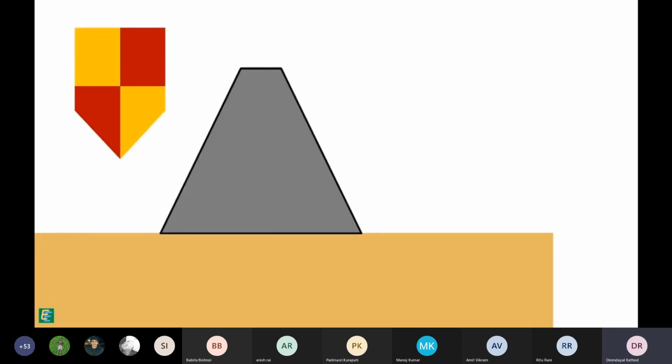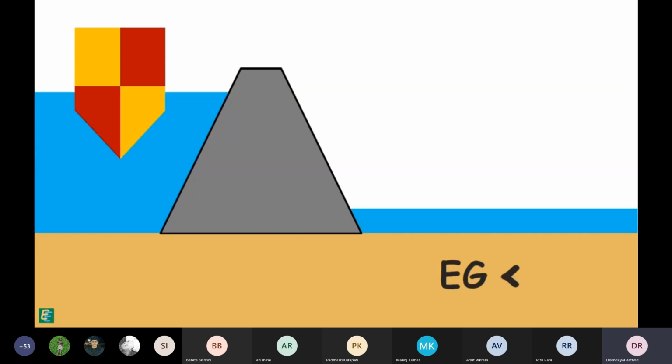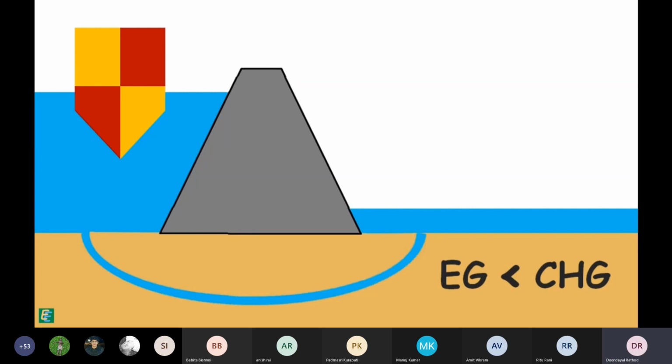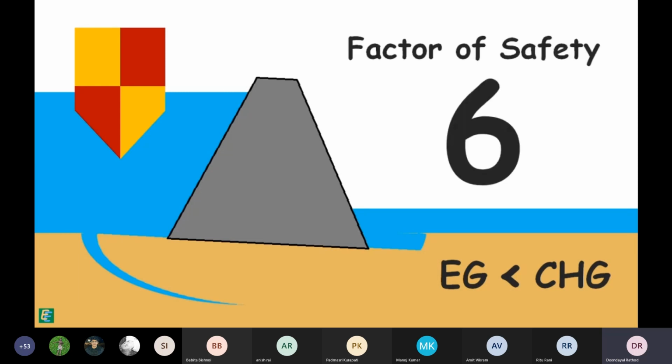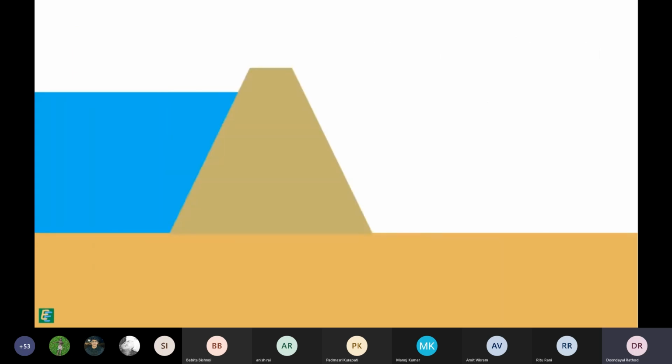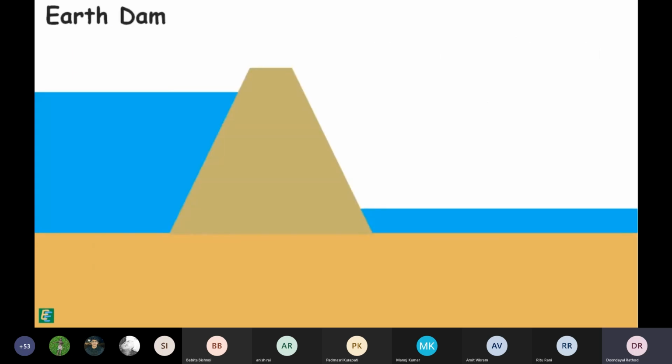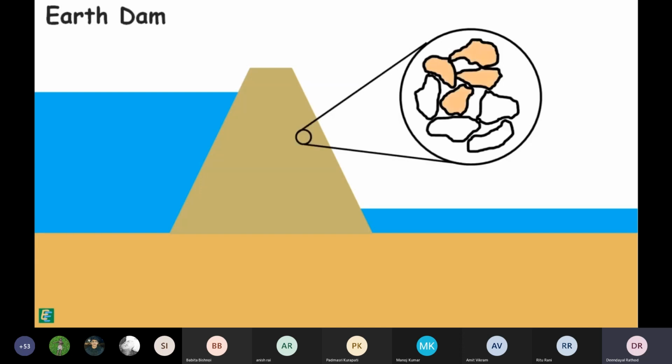For the safety of the structure, the exit gradient must be very low from the critical hydraulic gradient. This piping phenomena leads to the whole structure failure, and it is so serious that for safety against piping, a factor of safety of at least 6 is recommended. If the dam that holds the water is an earth dam, that is, it is made up of earth material such as rocks and soil, this backward erosion piping may also occur in the body of the structure.